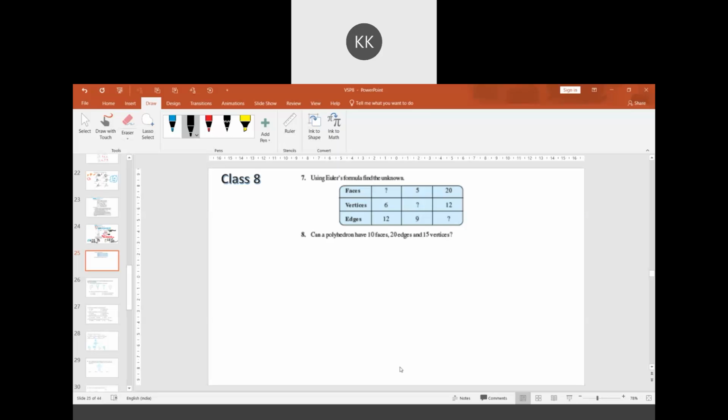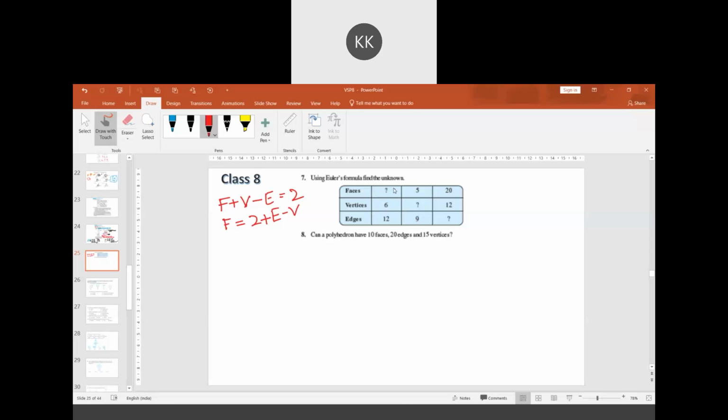Question 7. Using Euler's formula, find the unknown. They are asking to find the faces in the first one, vertices in the second, and the number of edges in the third. Use the formula F plus V minus E equal to 2. Here we need to find F. So F will be equal to 2 plus E minus V.